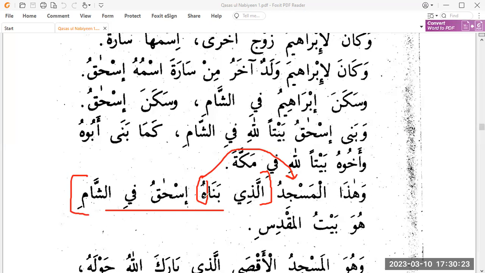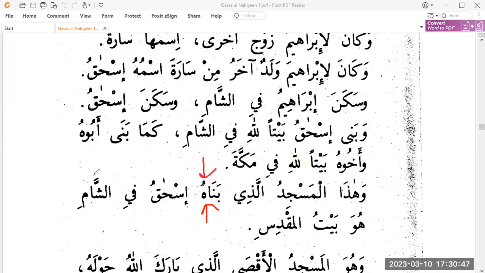We don't translate this 'who', right? We say this masjid, the one which Sayyidina Ishaq built in Sham. We don't say built it in Sham, right? But in Arabic grammar, we have to mention something that connects it to the main sentence. So you'll always find a connector here. This is the pronoun that is connecting it to the main sentence. That's the reason why we use alladhi bana, or rather banahu.